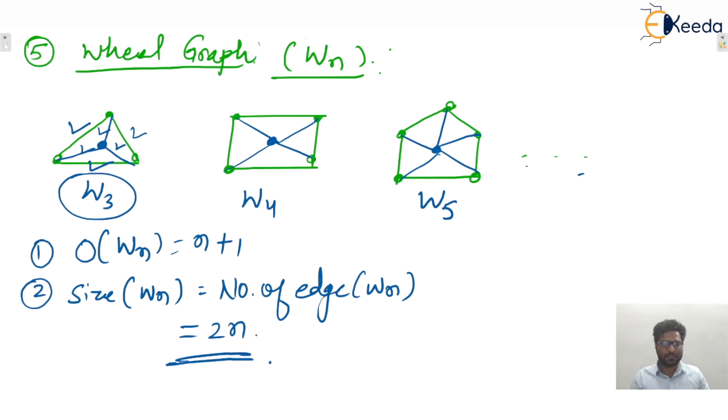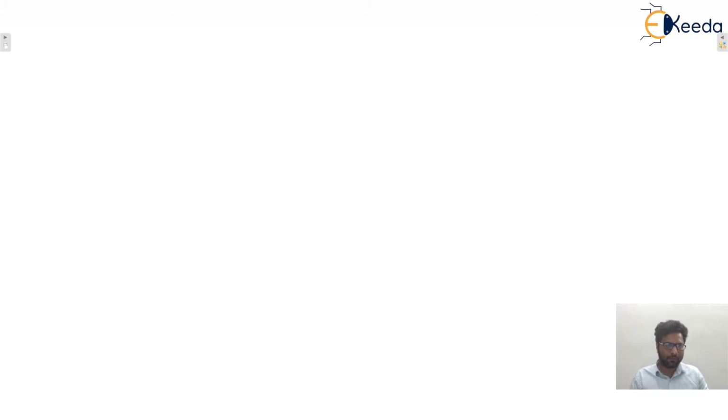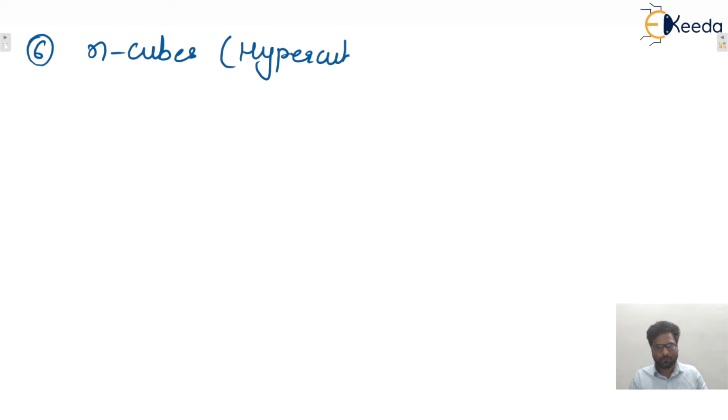Okay, next one, that is n cubes or hypercubes. Sixth one. These are also known as hypercubes. So that is Q1. Next one, that is Q2.